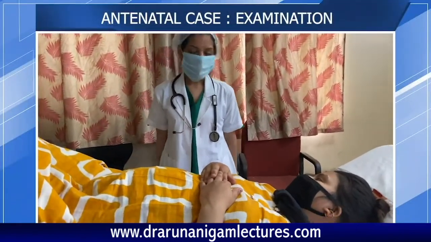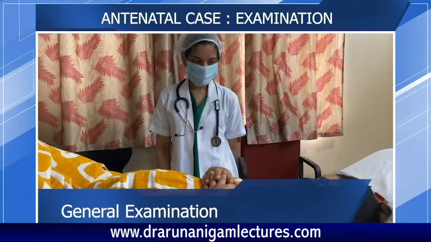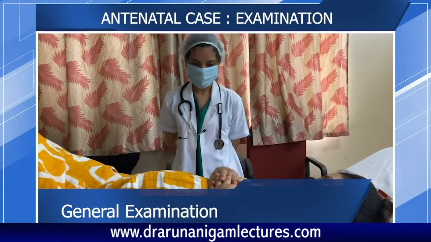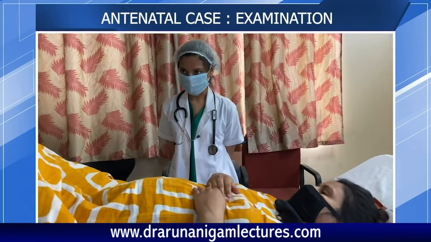Can you tell me the general examination in this patient? Yes, ma'am. Ma'am, in general examination, the patient is lying supine, comfortably in the bed. She is alert, conscious, and well oriented to time, place, and person. Ma'am, she is well nourished and adequately built. Her weight was 64 kgs. Her height is 154 centimeters, which makes her BMI 26.6 kg per meter square.